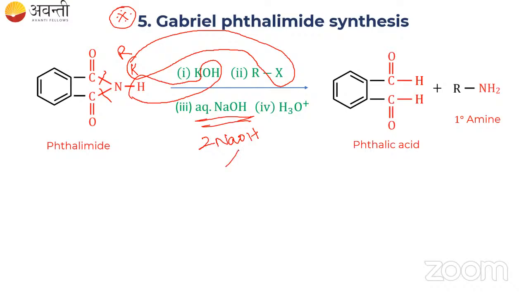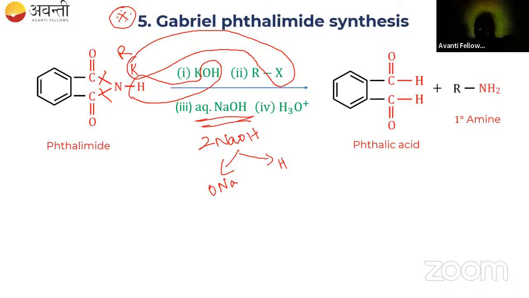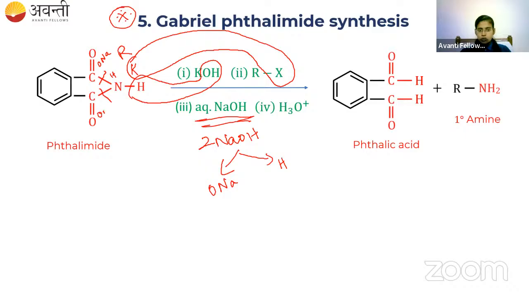NaOH has ONa and H. The ONa will go to the carbon and H will be added here. And here also ONa will go to the carbon and H will be added here.